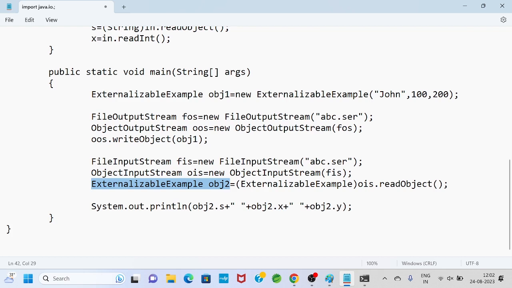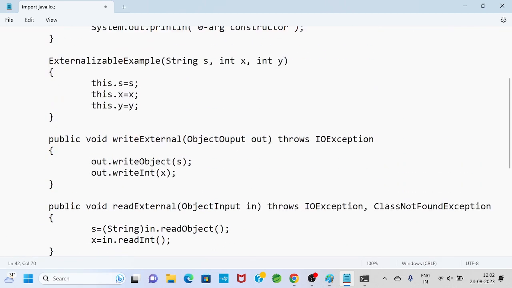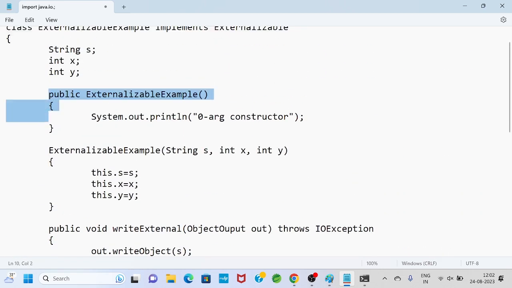Whatever properties we have, we get in the form of an object. So when we perform deserialization, this object will be created, and internally the zero-arg constructor will execute, so an object is created.